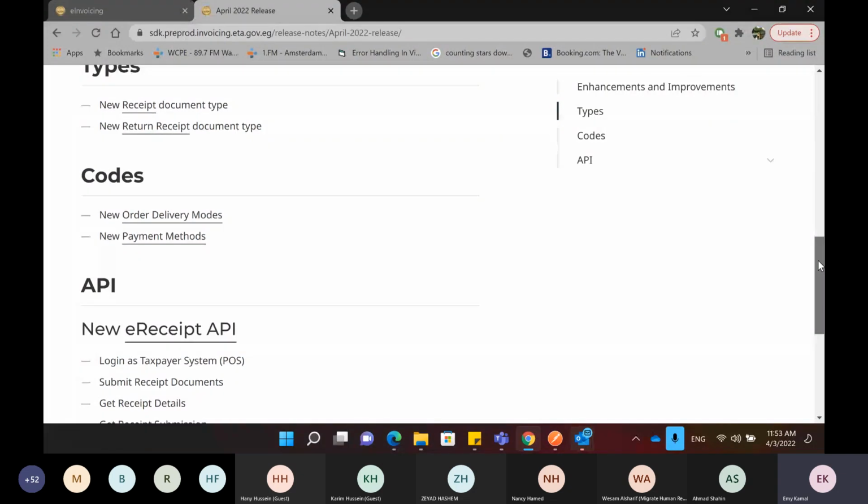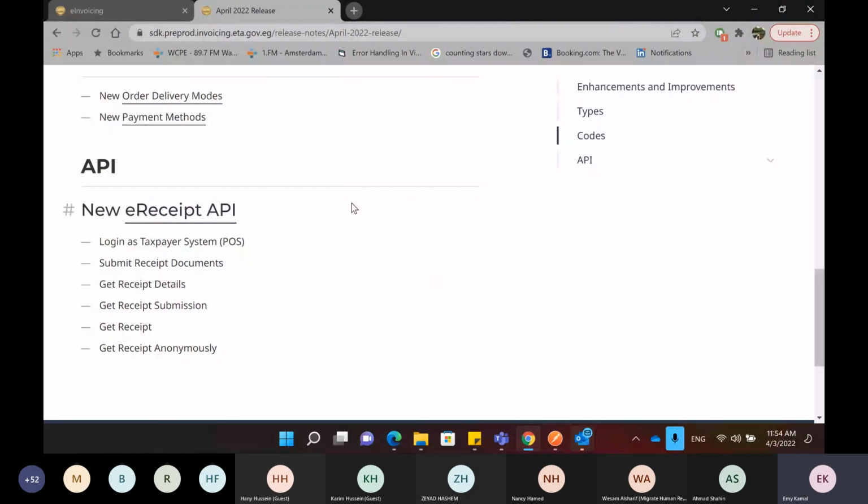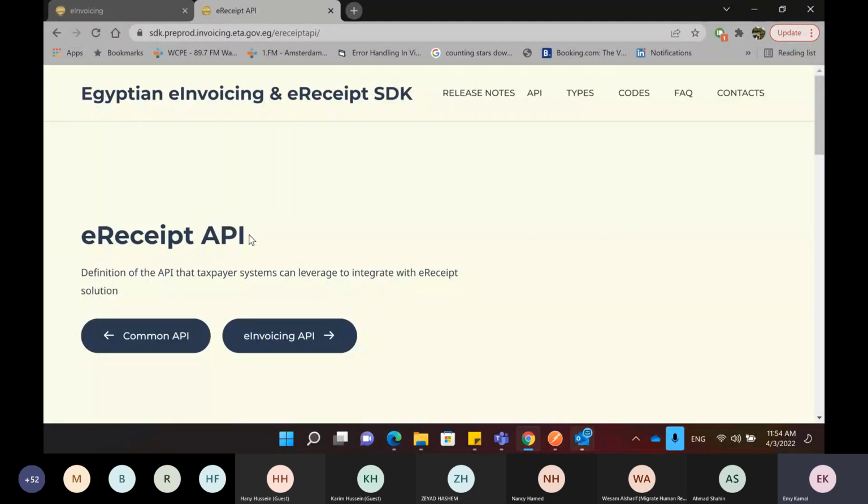So next, I want to go to the core part of this session, which are the APIs for the e-receipt solution, the new APIs that you have to understand and be able to use to integrate with the e-receipt solution. So I'll move to the e-receipt API page, which you can go to from this tab, API, and you go to the e-receipt part, which will get you into this page.